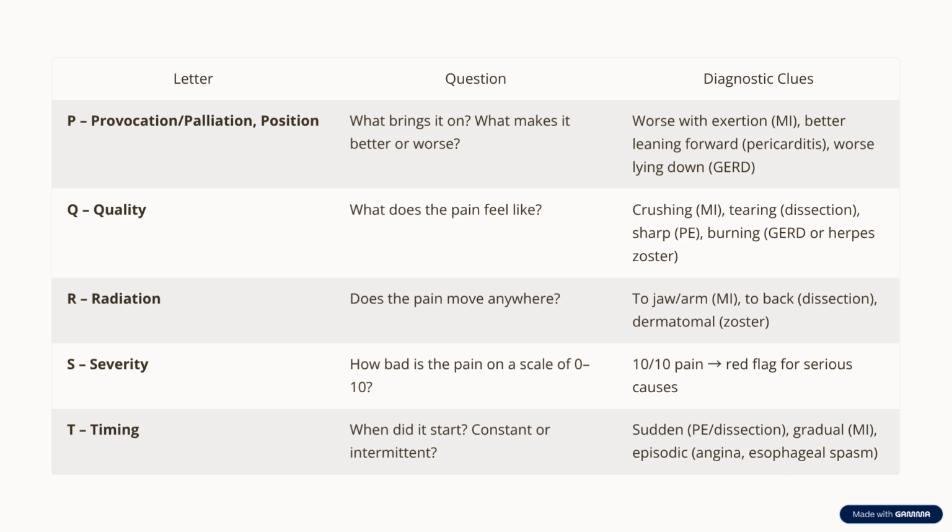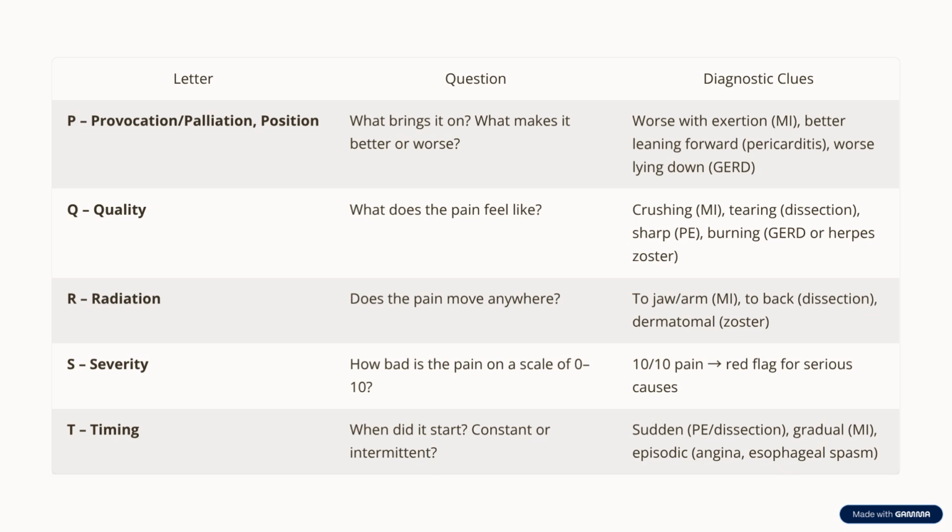R. Radiation. Where does the pain travel? To the left arm or jaw is typical of cardiac ischemia. To the back often indicates aortic dissection. A dermatomal pattern of pain is classic for herpes zoster. S. Severity. How bad is the pain on a scale of 0 to 10? A 10 out of 10 intensity should raise alarms. It's a red flag for serious pathology.